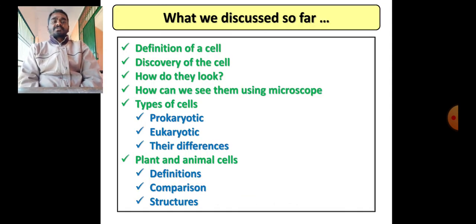So what we have discussed so far: the definition of a cell, how the cell was discovered, how cells look, how we can see the cell with the help of a microscope, and what a microscope is. Then types of cells, prokaryotic and eukaryotic, and the differences between them. We have also seen the eukaryotic cell examples, plant and animal cells, how they are defined, the basic comparison between them, and then the structures of plant and animal cells.